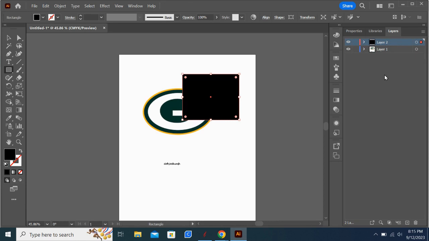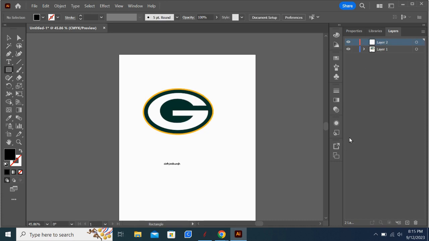Layers are super important when it comes to Adobe, so you have to make sure you really understand these. If you have questions, you need to ask. The last thing I'm going to show you is how we copy a layer. If I wanted to get rid of layer 2, I just click on it and hit delete. But say I want to copy this layer and basically have two layers of the same thing. What I need to do is click and hold, drag this over the top of the plus button where it says create new layer, and let it go. And now I've created a layer 1 copy.